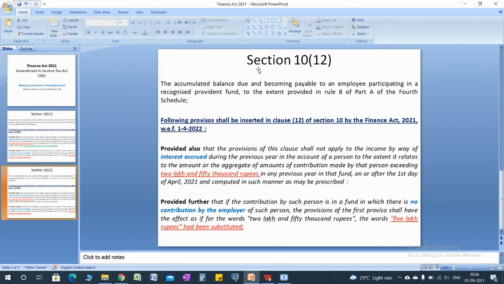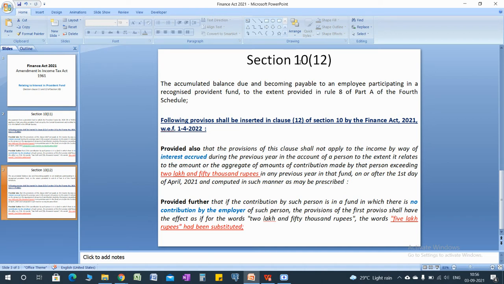Similar is clause 12. Any accumulated balance due and payable to an employee, if an employee withdraws or gets the accumulated balance of the fund, then such accumulated balance is exempt in the hand of the assessee.